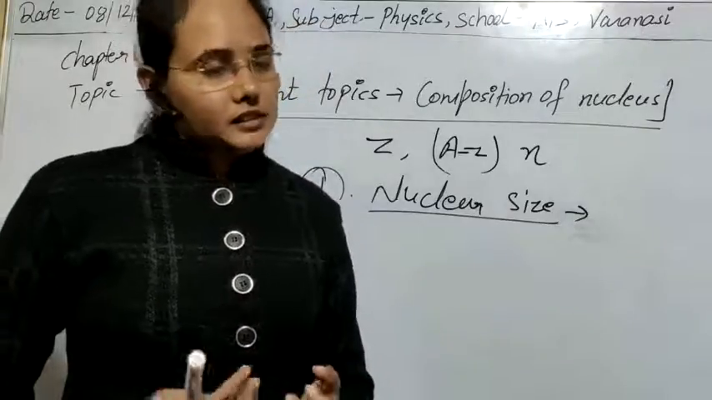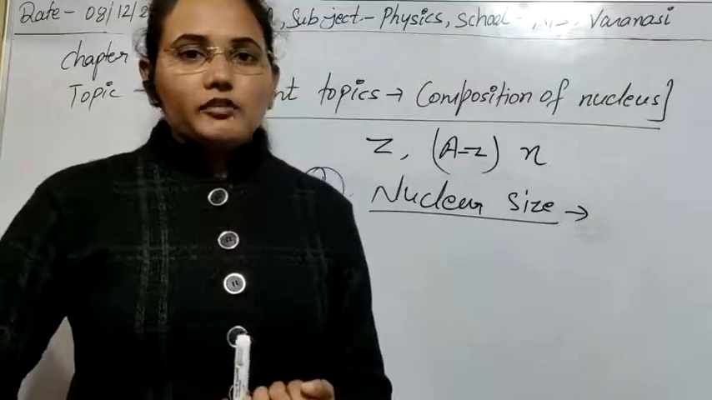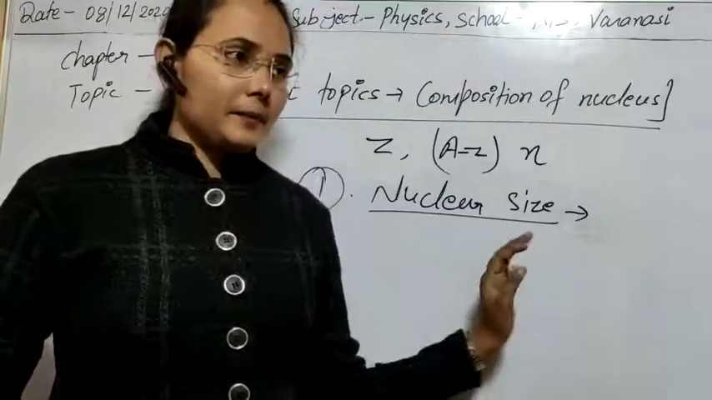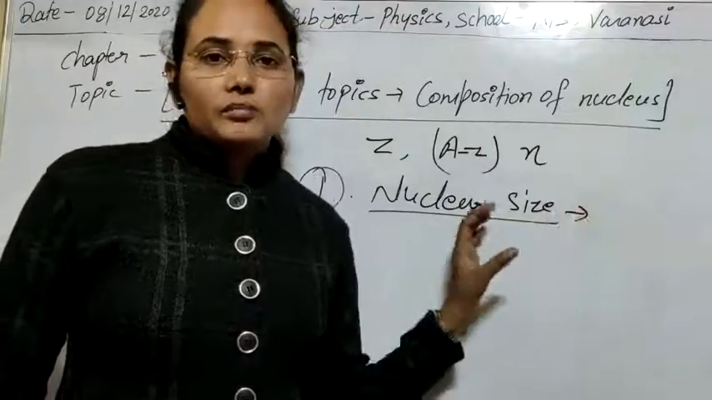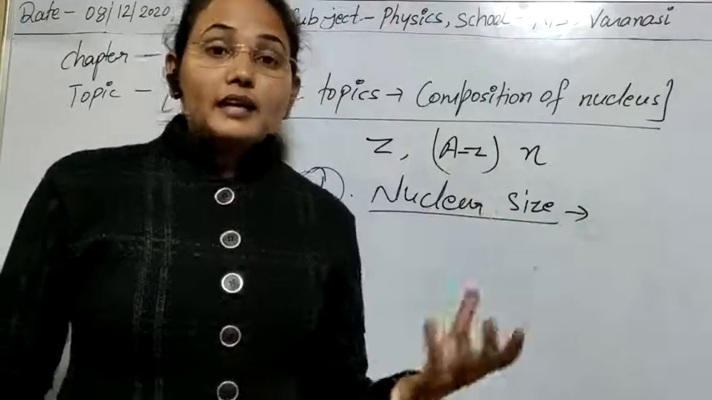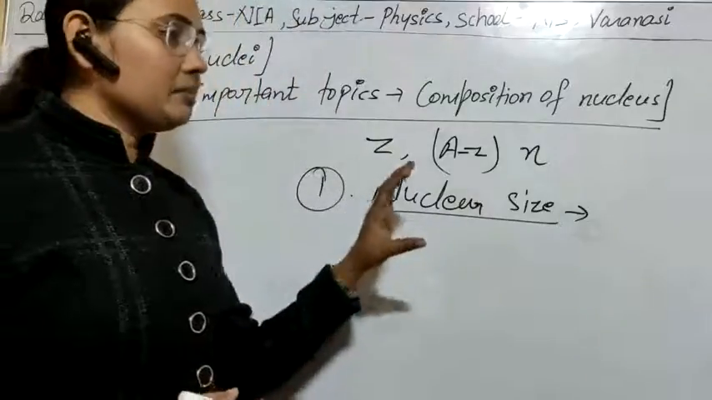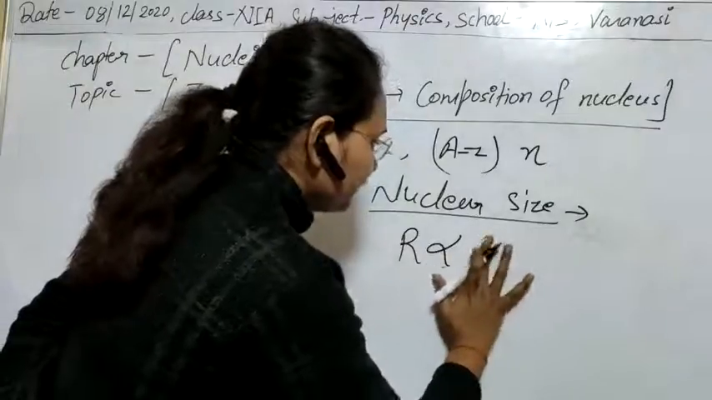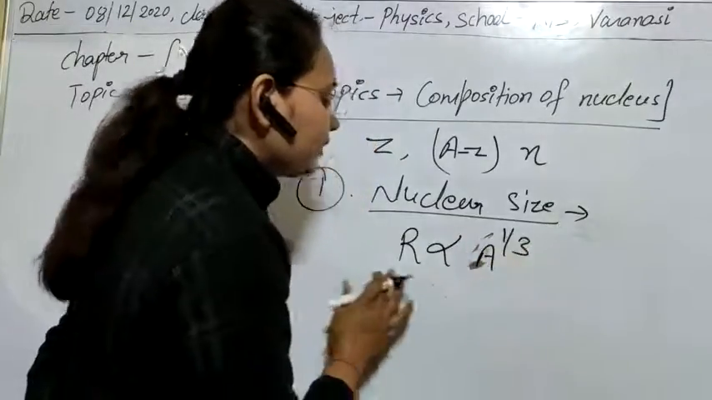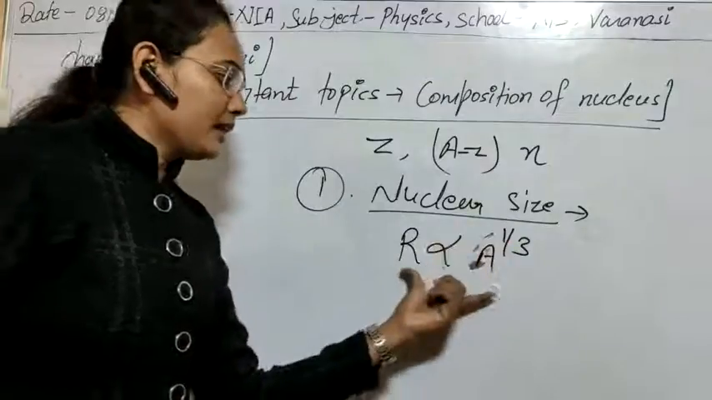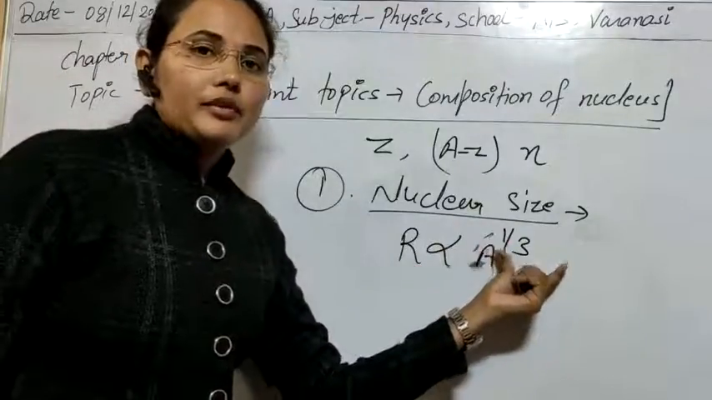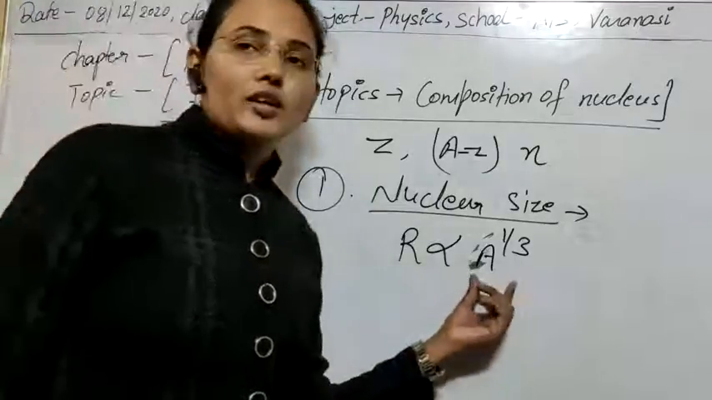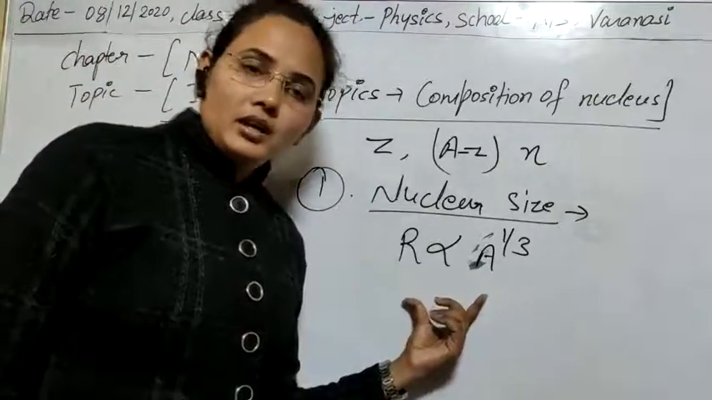Then obviously if it is spherical in shape, it must have some radius, some size, and it was discovered that the radius of the nucleus is directly proportional to its mass number, in the manner A power 1 by 3. So the radius of the nucleus is directly proportional to A power 1 by 3. So it is connected to the atomic mass number, meaning greater the atomic mass, greater will be the radius of the nucleus also.